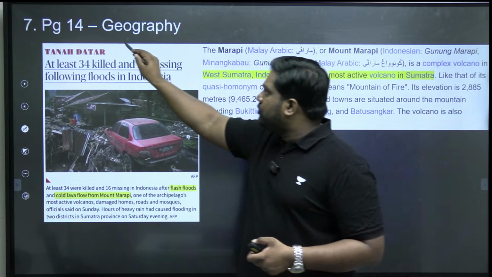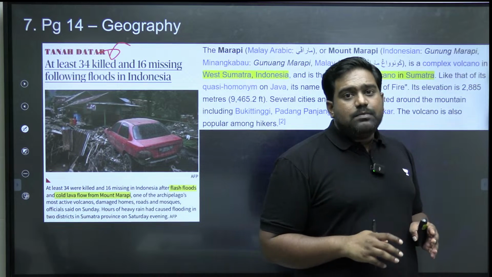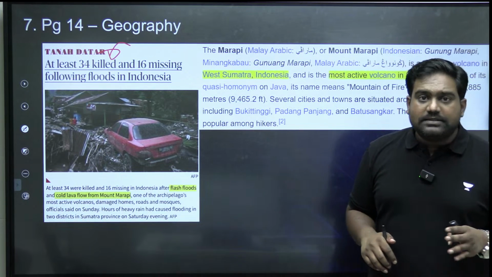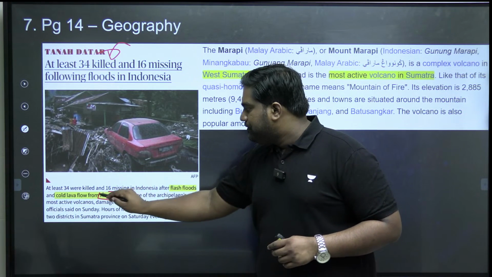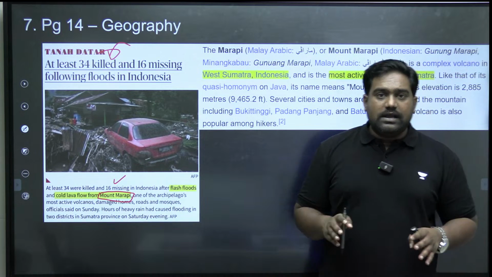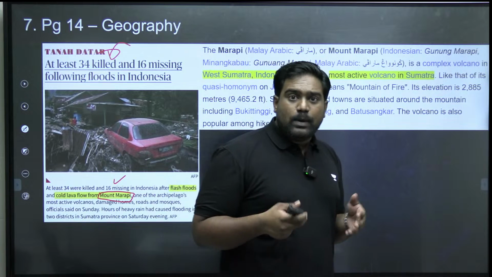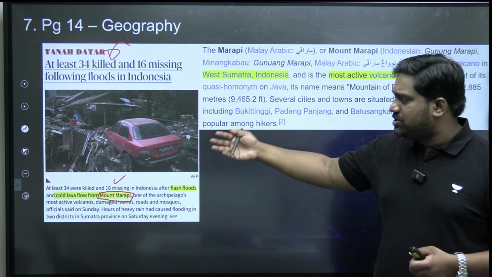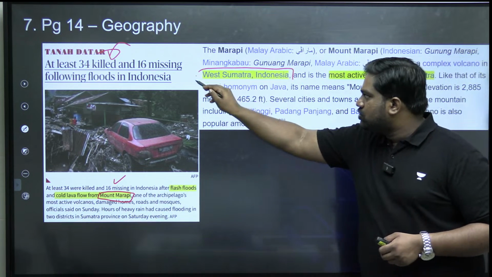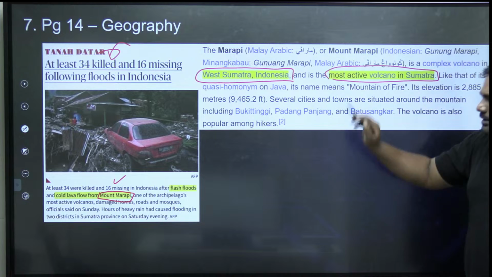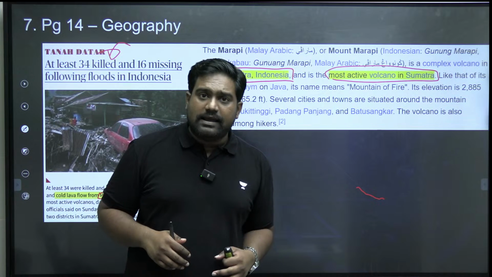Coming to the last article for today, related to geography and disaster management, there have been flash floods in Sumatra, Indonesia, because of an active volcano called Mount Marapi. Mount Marapi is a very unique volcano. It's been very active in the last couple of years. So you should know where it is located and why it is in the news. There might be a basic geography question on this. Mount Marapi is located in West Sumatra in Indonesia. It is considered the most active volcano in the Sumatran island, which is quite close to the Andaman Nicobar Islands.